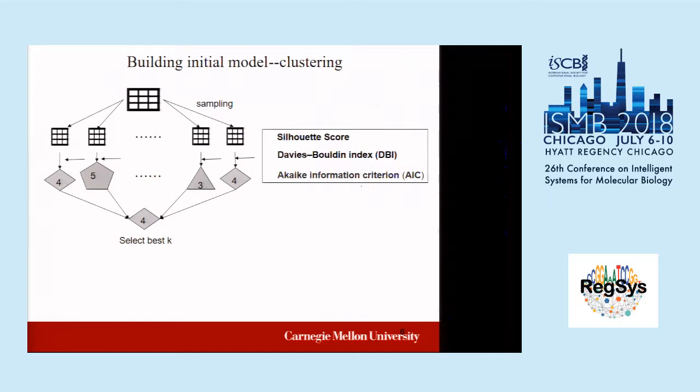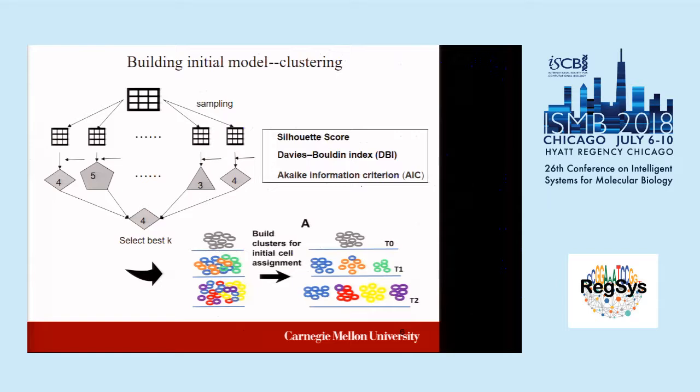So how do we estimate the K here? We're using our ensemble strategy. We sample the data, like randomly choosing genes or even cells from the original data multiple times, say 100 times. For each one, we're using some clustering evaluation metrics. Here, actually, we're using 3. Using these 3, we will choose the best K for each of these samplings, and across all the sampling, we will choose the best K. And using the K, we can do the clustering and get the clusters.